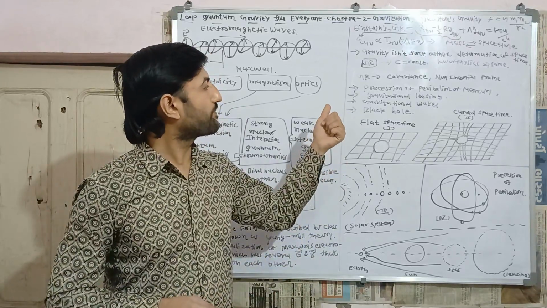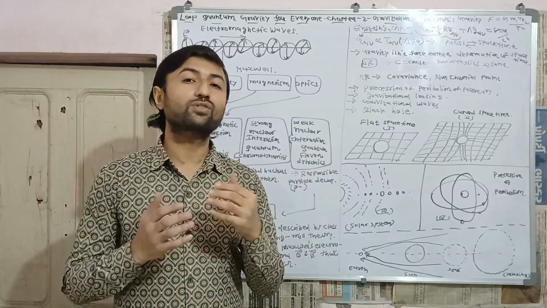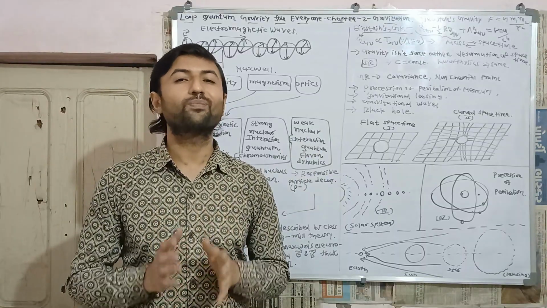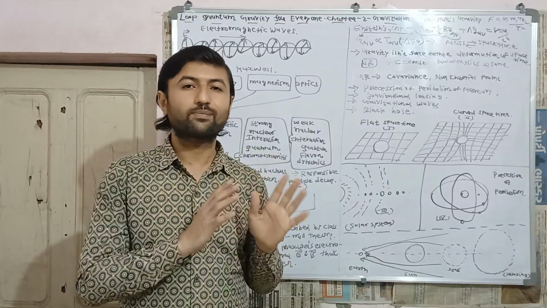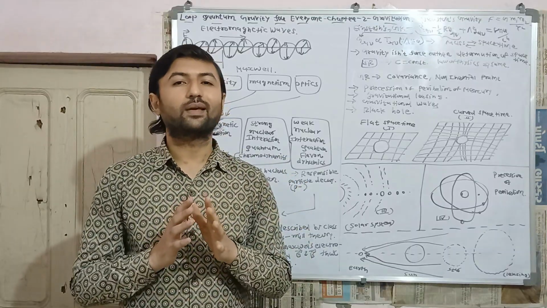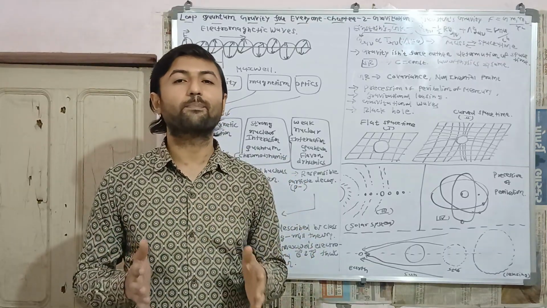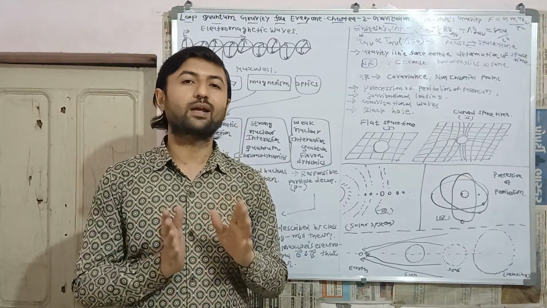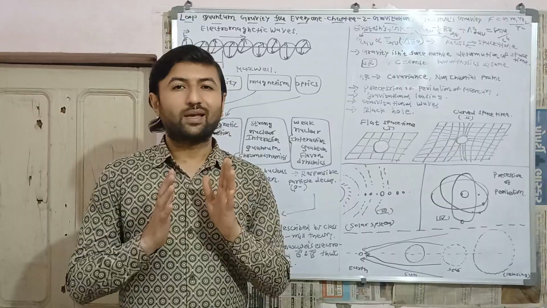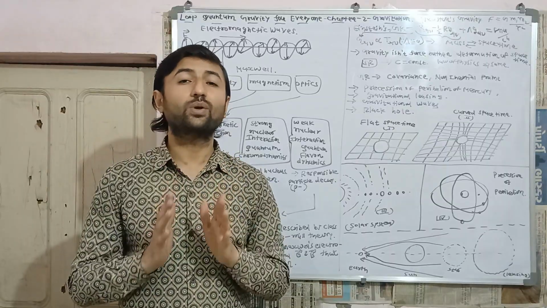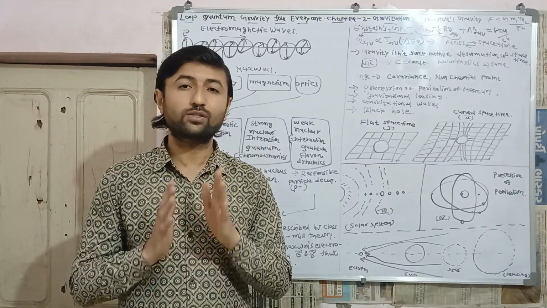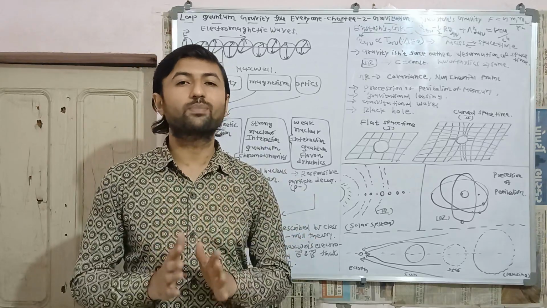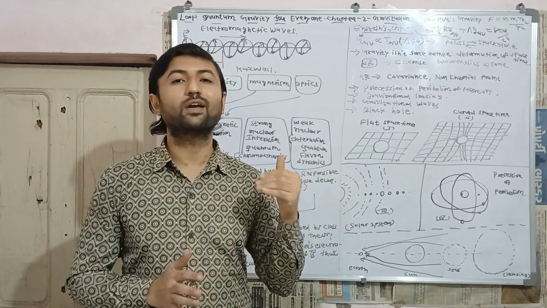The third prediction was gravitational waves. Einstein predicted the existence of gravitational waves. According to this phenomenon, there are ripples in space-time because of the acceleration of masses. But Einstein believed that as its value is very small, we could not observe gravitational waves in the near future.